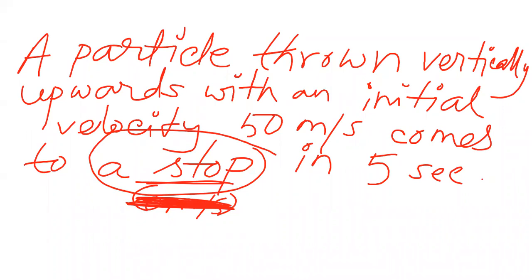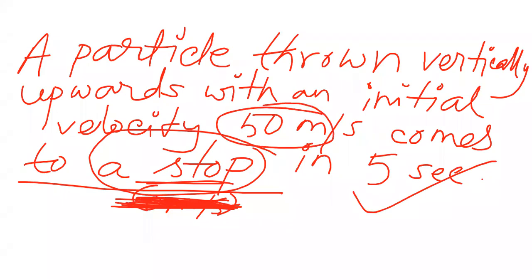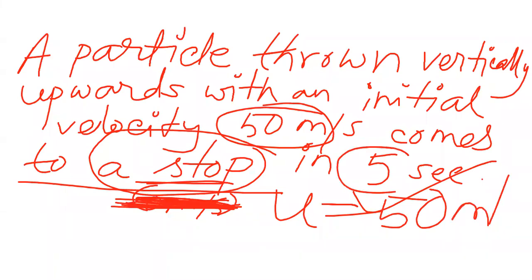Here the twist is actually that it comes to a stop. The final velocity is not mentioned. You will write the final velocity v is equal to 0 meter per second. You have written the question. Now here initial u is 50 meter per second, v is 0, and time t is 5. So you can find retardation. In place of acceleration, you will write retardation, and listen, the answer will be negative.